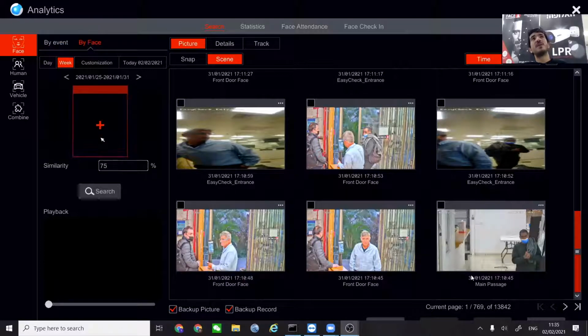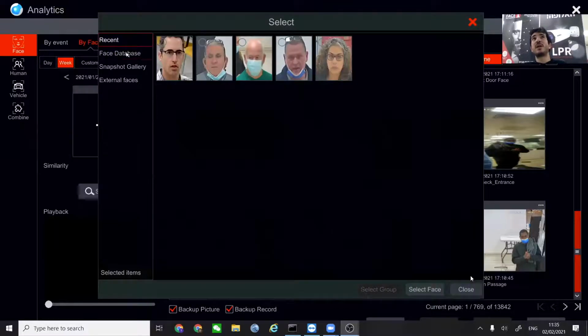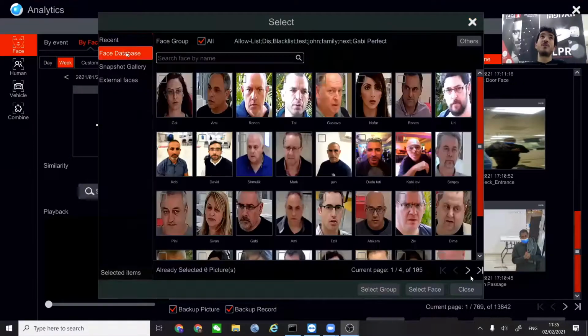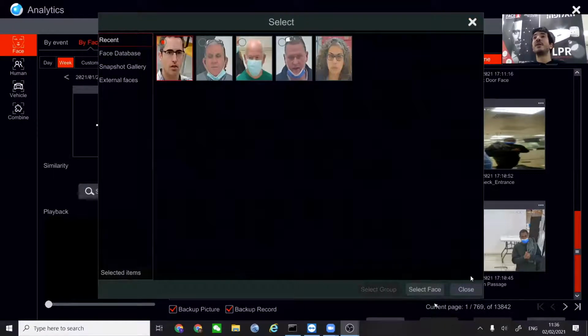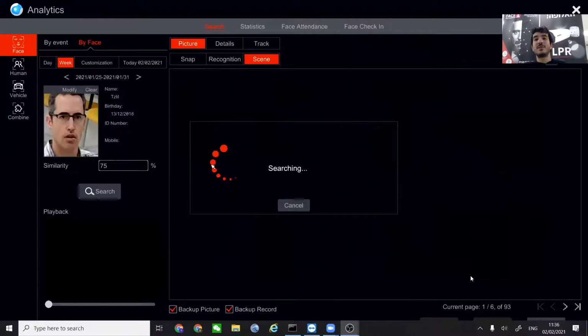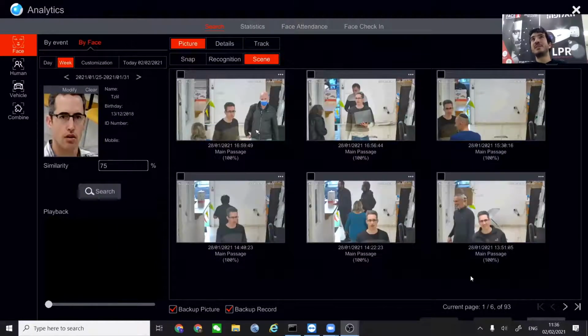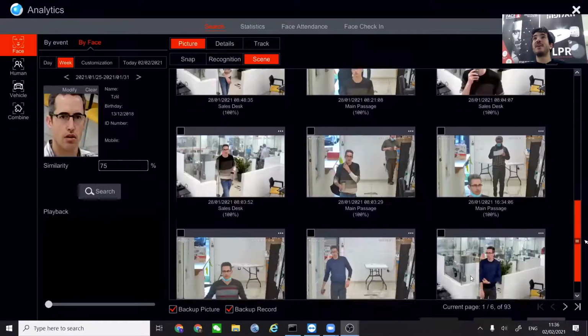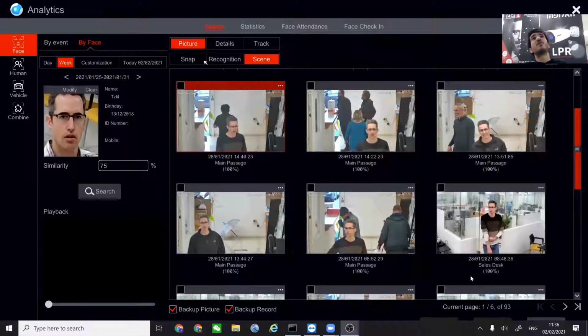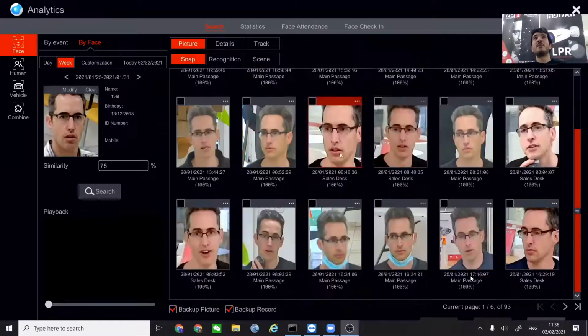The other way for searching a face is the ability to search for a specific face. So I just switch to by face and I press the plus button. Using the plus button, we can see the same menu that we saw before, with the face database and the snapshot gallery and all of those. And of course, we can go ahead and search for whoever we want. I'm using this face all the time because of the next thing that I'm going to show you, which demands a face that has been captured in many different places. So of course, we can see the snapshot of the same face over and over again.